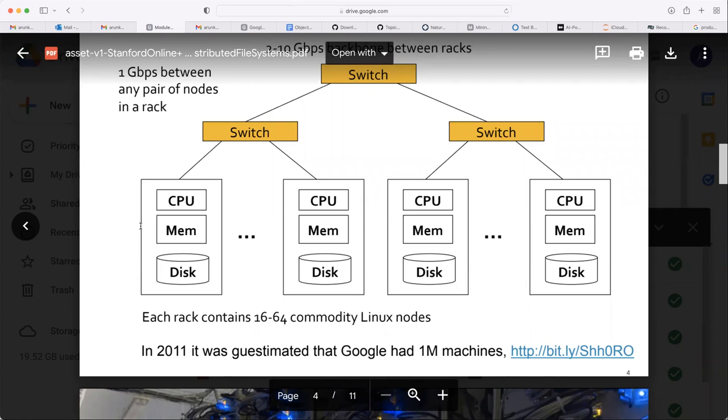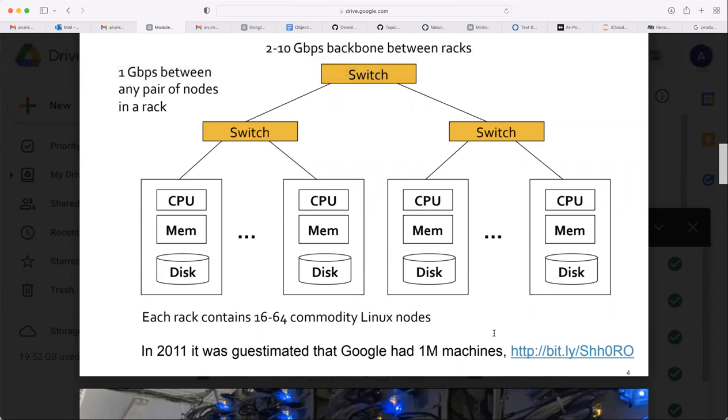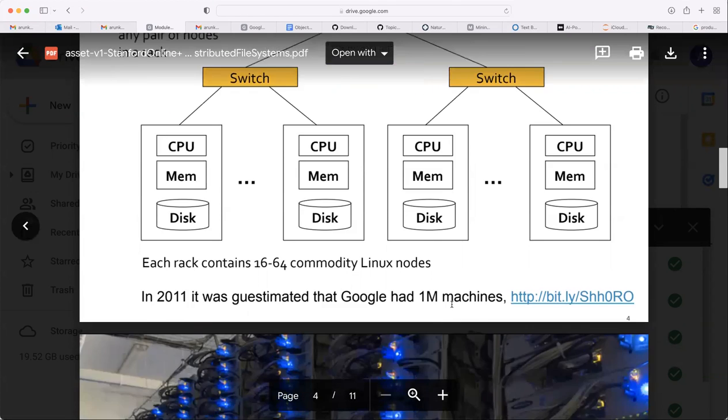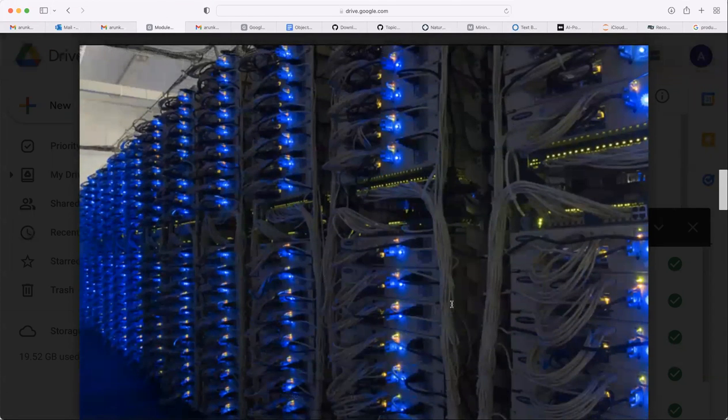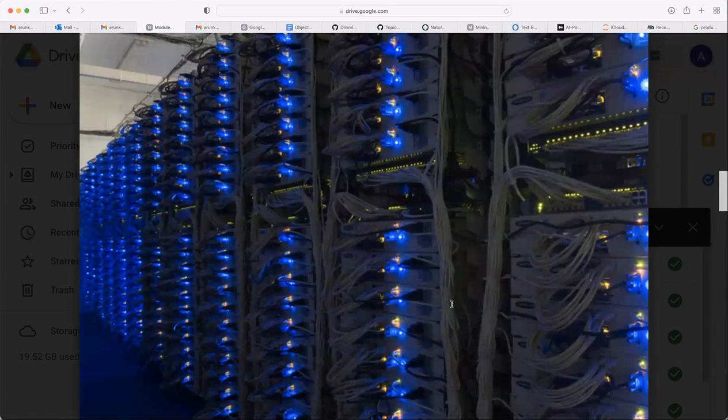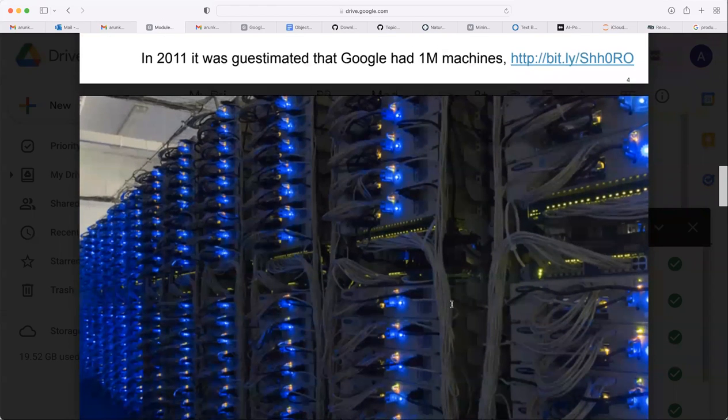So in 2011, it was guesstimated that Google had 1 million machines. They were using them to implement their algorithms and provide services for people. Then you can see how Google's distributed computers are connected to one another. Each rack, you understood now, right?